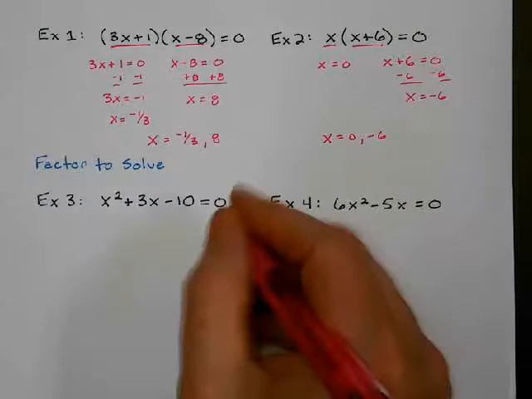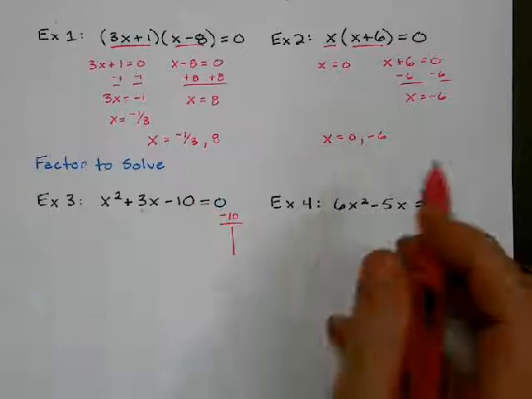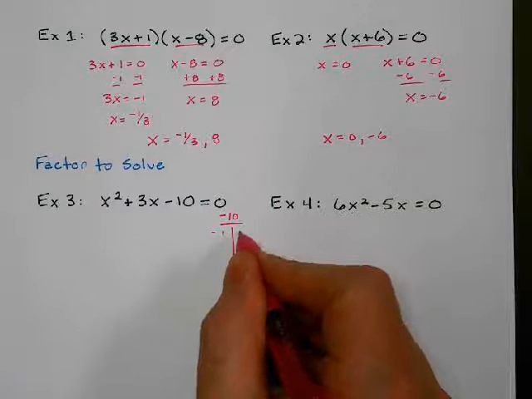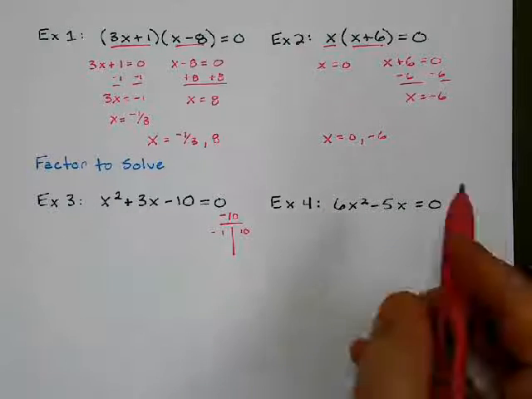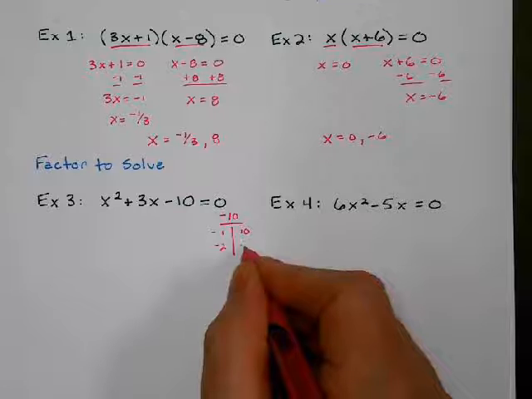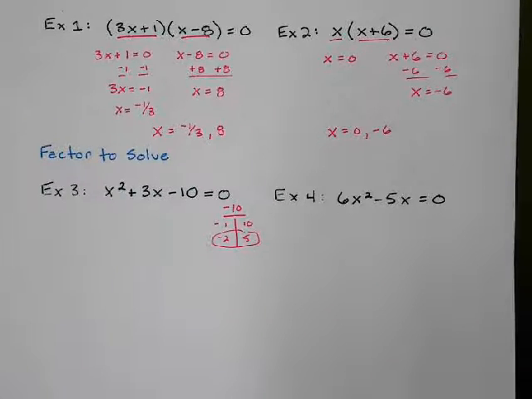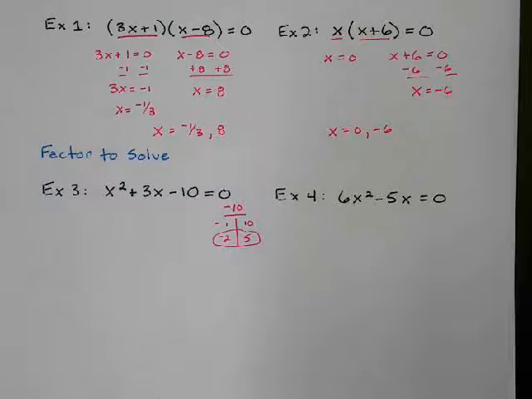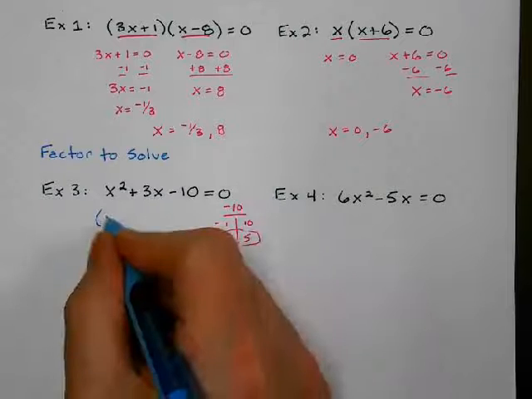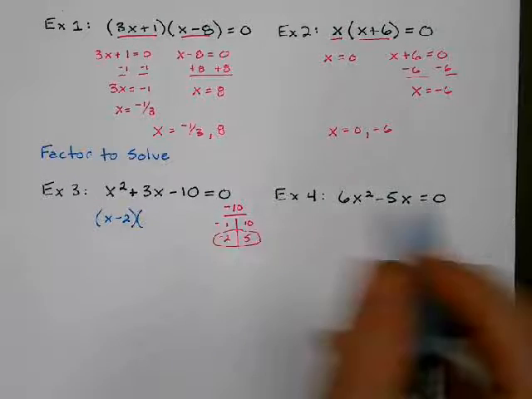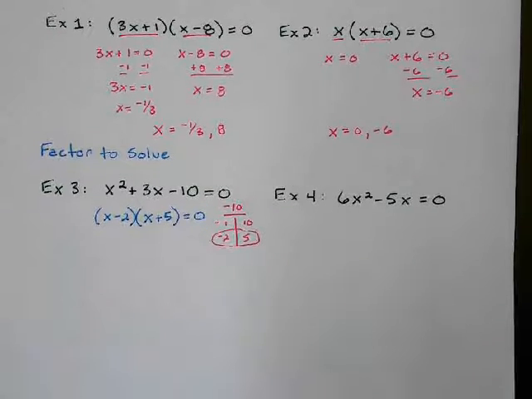So I got to ask myself, well, what multiplies to give me negative 10, but adds to give me 3? That means I could do like negative 1 and positive 10, because those multiply to give me negative 10, but they don't add up to give me 3. So let's try negative 2 and positive 5. Aha! These two add up to be 3. So I can say that this factors into x minus 2 and x plus 5. So those are our two factors.